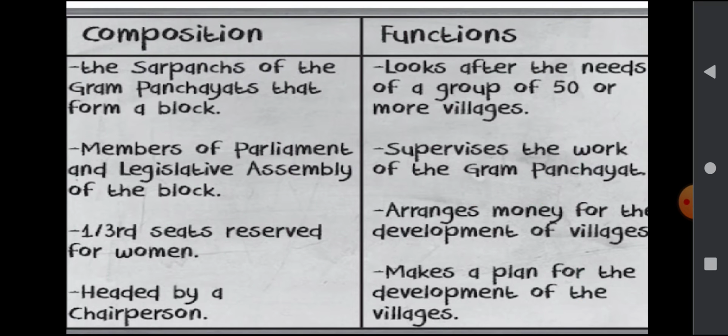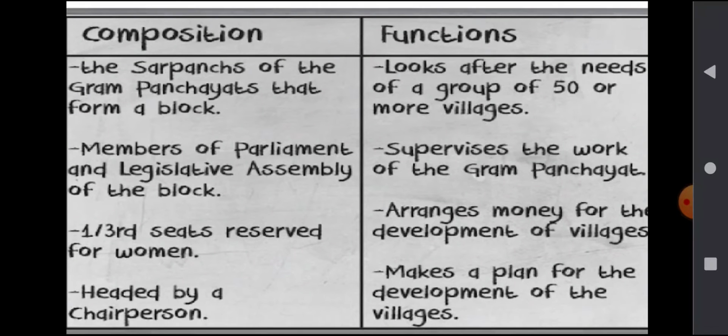So in this you can also understand how the composition of the block Samiti is handled and what functions they are doing. The composition of the block Samiti is handled by the sarpanches of the gram panchayats that form a block, and members of parliament and legislative assembly of the block, and one third seats are reserved for women, and it is headed by a chairperson. And what kind of work do they do, the block Samiti I am talking about.